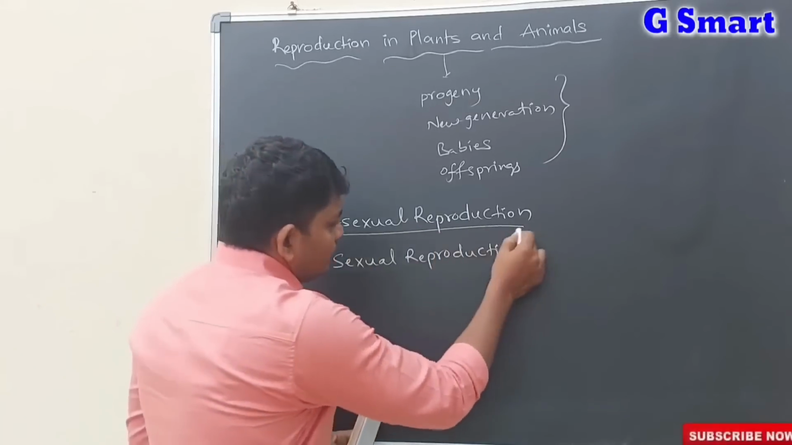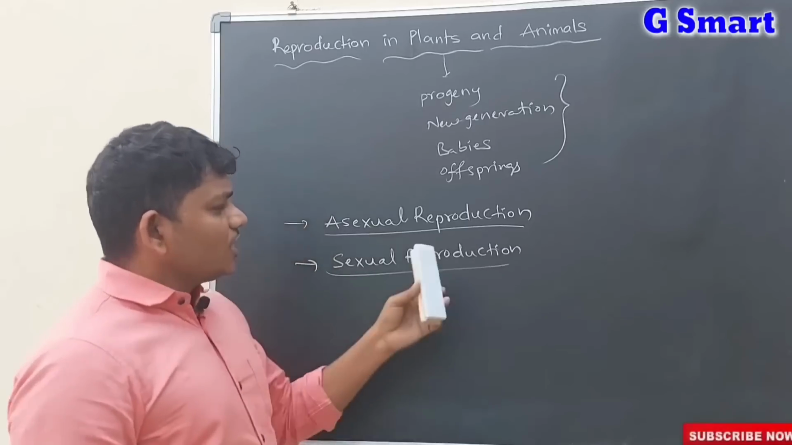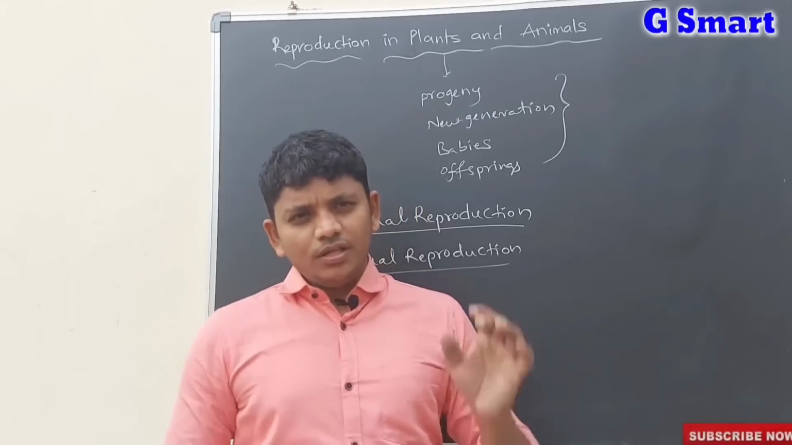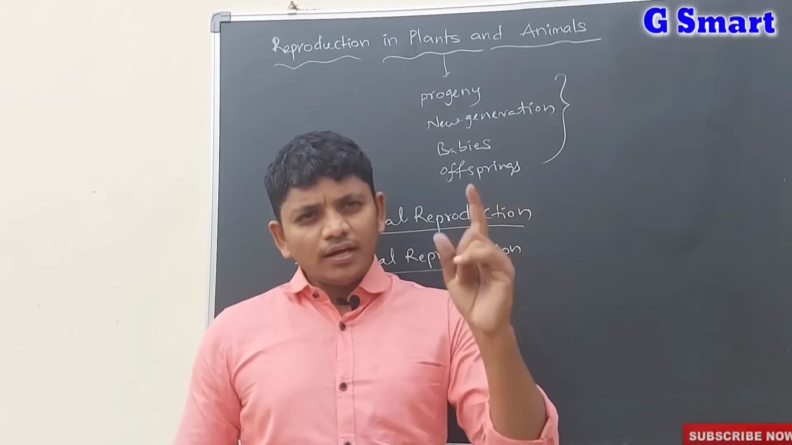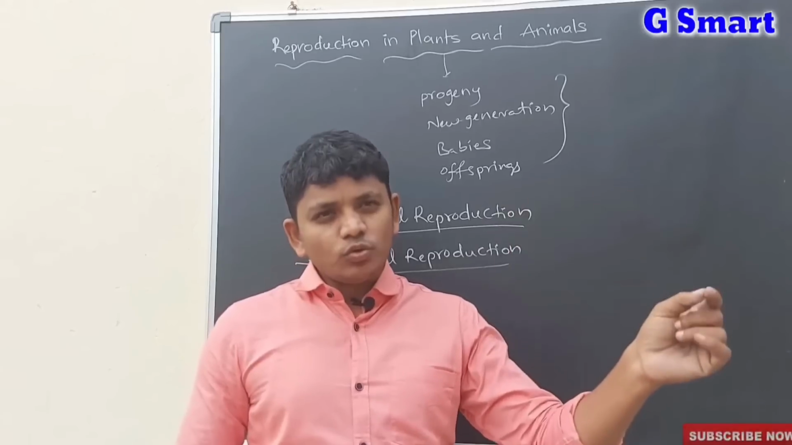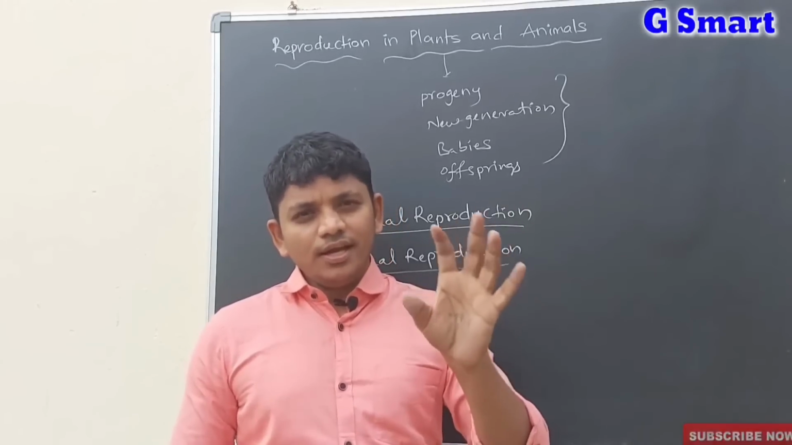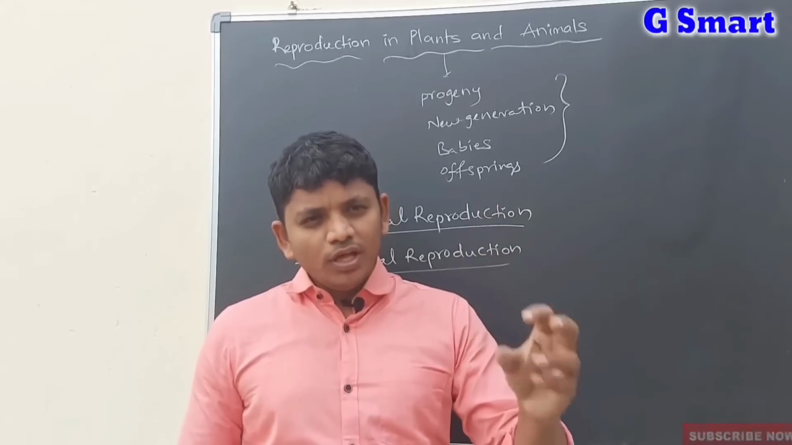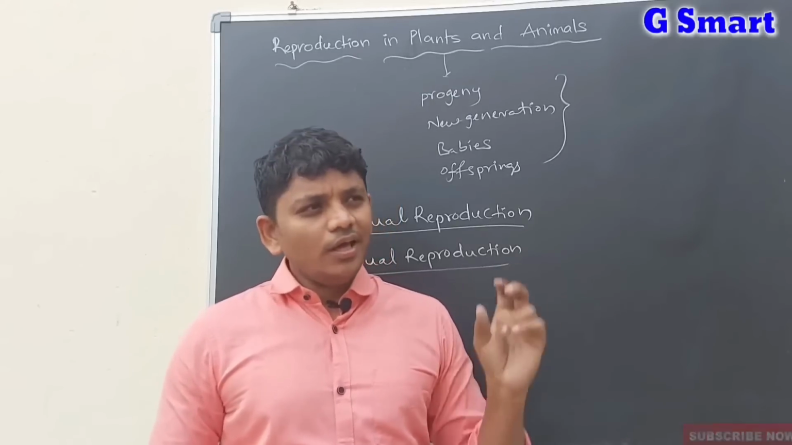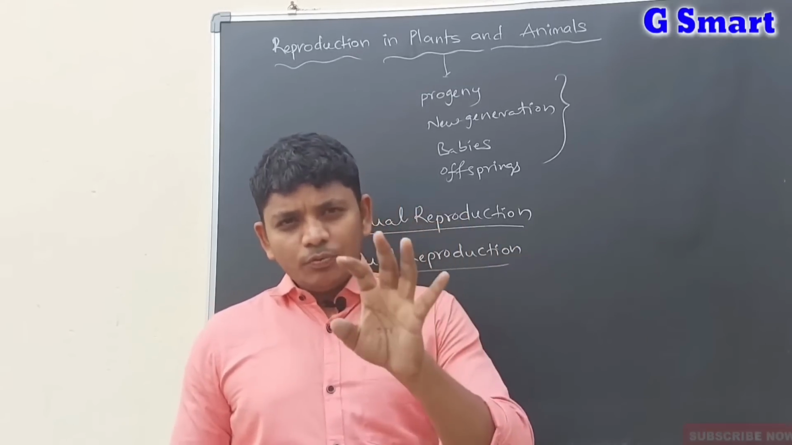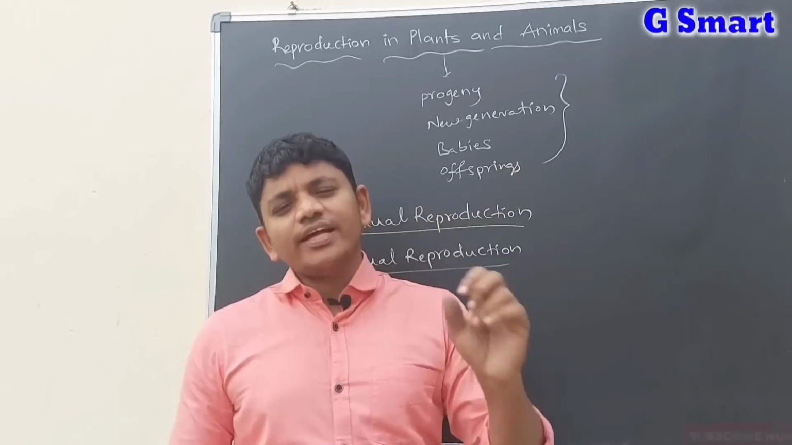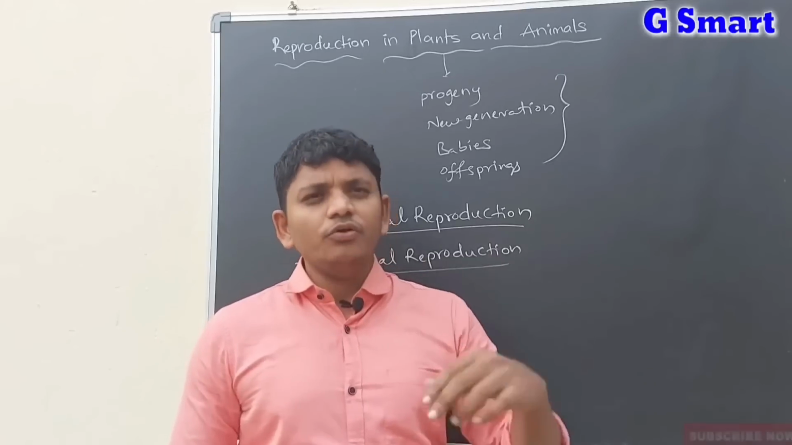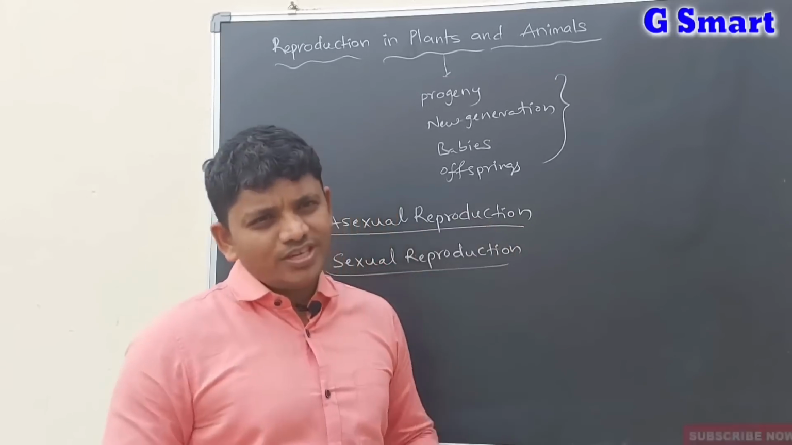Let us discuss asexual reproduction and sexual reproduction. Asexual reproduction involves only a single organism. In asexual reproduction, a single organism can give rise to a new organism. A single organism is involved in the reproduction and is capable of giving a new organism. So this is called asexual reproduction. In asexual reproduction, there is no participation of gametes.